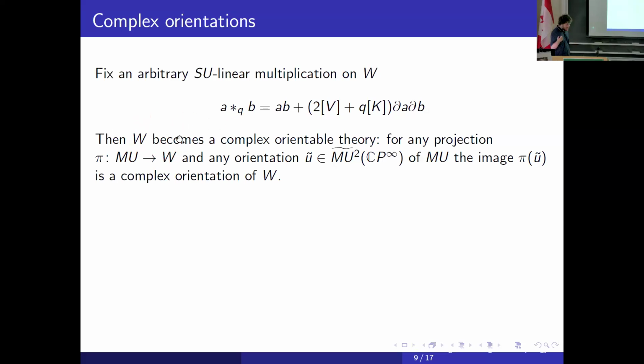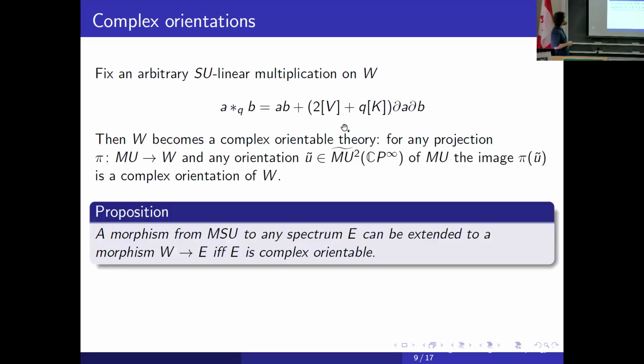If we have any complex orientation of MU and any projection of MU to W, then its image is a complex orientation of W. So in fact, W is kind of the simplest complex orientable extension of MSU in the following sense.